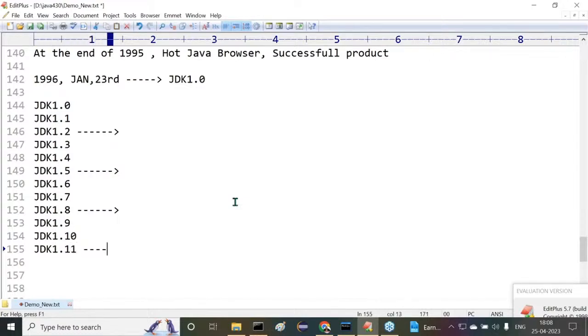JDK 1.11 version. Again here, somewhat features are included, but the style of Java release was changed from 1.11 onwards. From this version onwards, Java is becoming a licensed one. The license agreements are changed. But for which users is it licensed? Not for everybody. For students, teachers, and individual development, Java is freeware. But for corporate users, in the companies, if they want to use Java, they must take the license. Of course, nominal prices only.